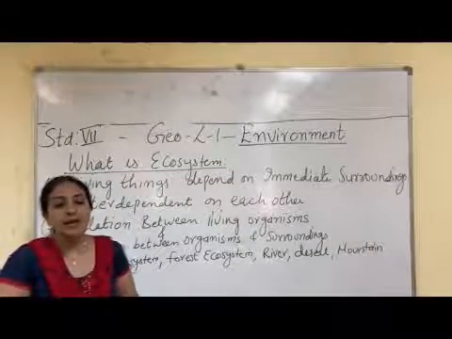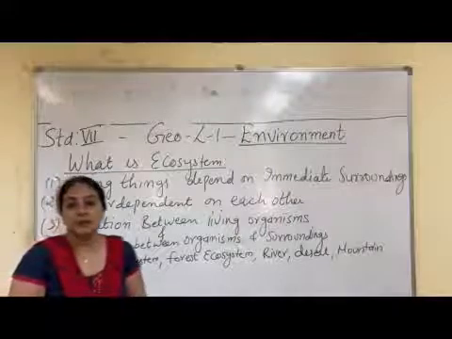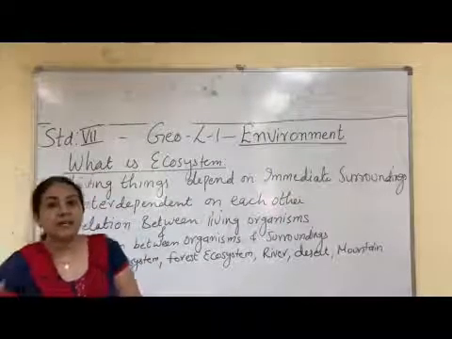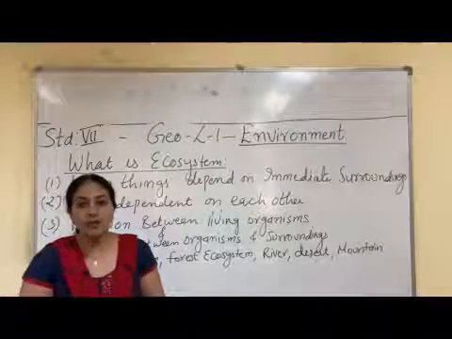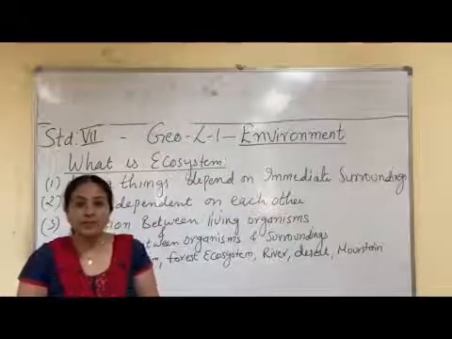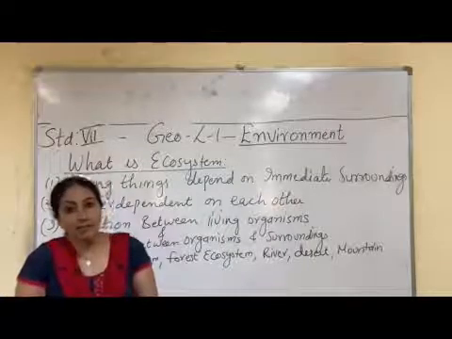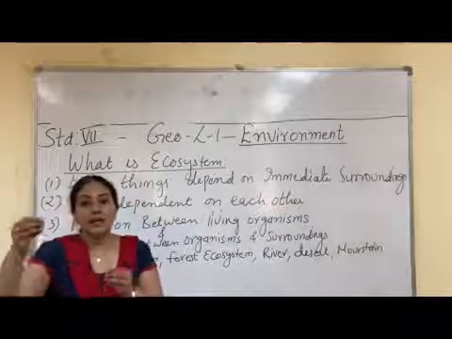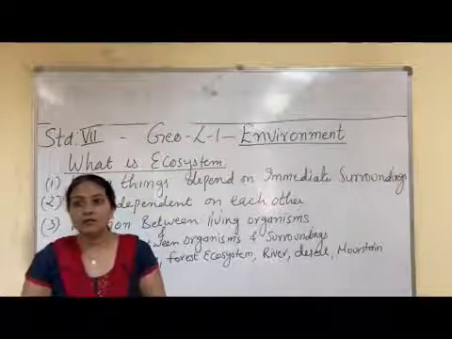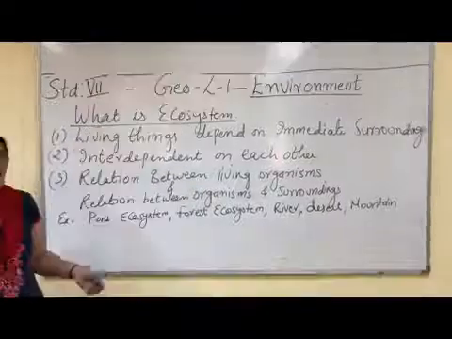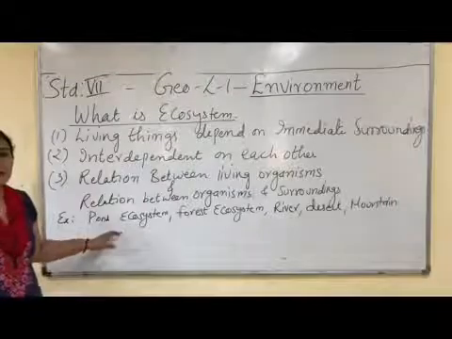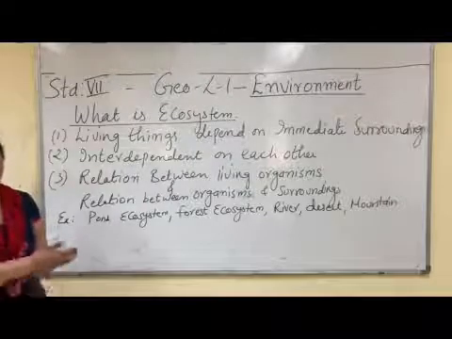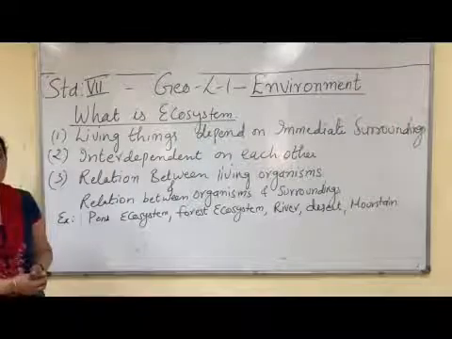These all are interdependent on each other. The fish eat the small plants, then some bigger fish may eat the smaller fish. So these animals and plants are depending on each other. Also they are depending on the air and the water. As in the pond ecosystem, the living things are depending on each other, they are also depending on non-living things.